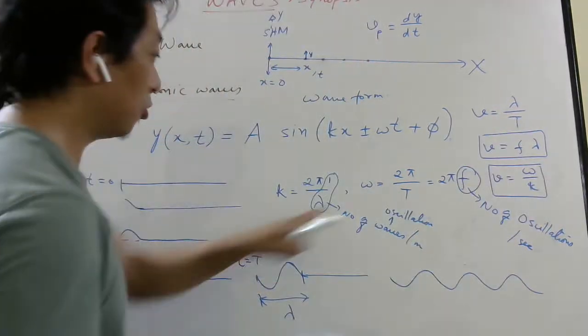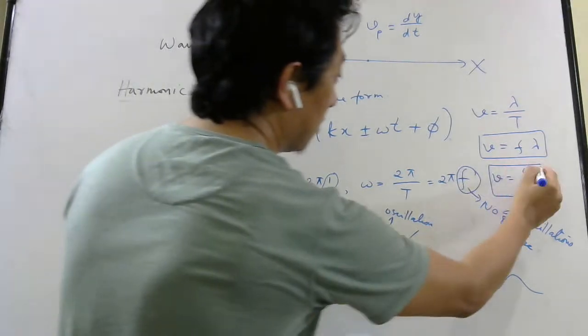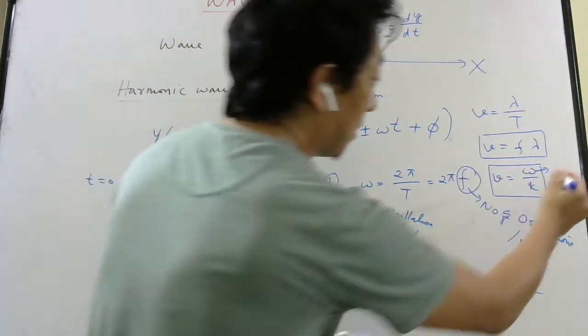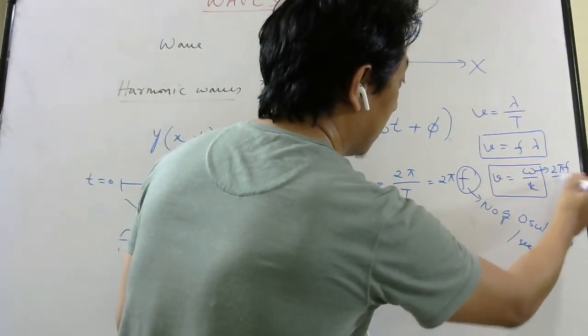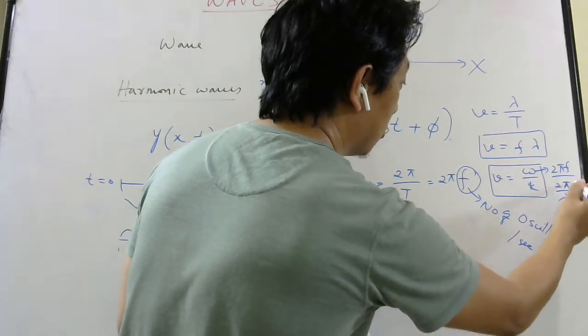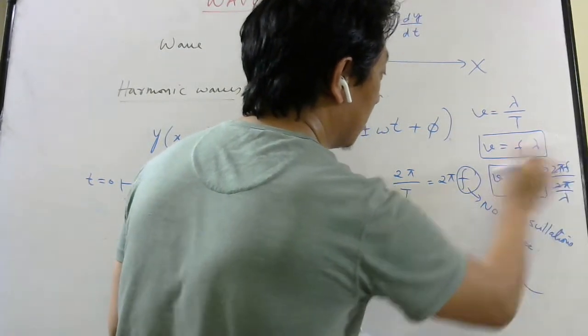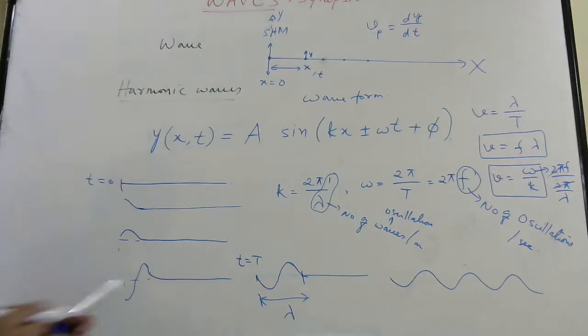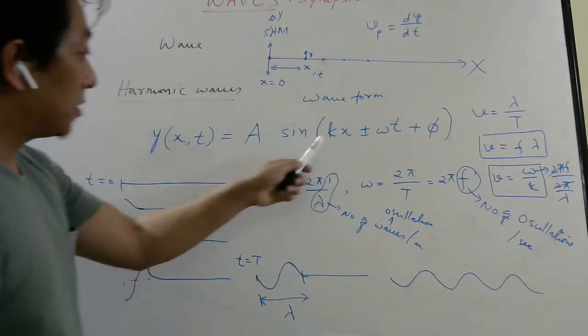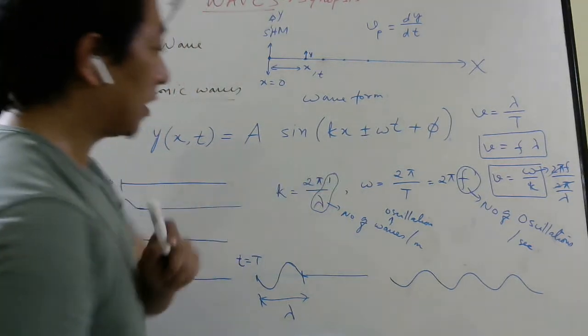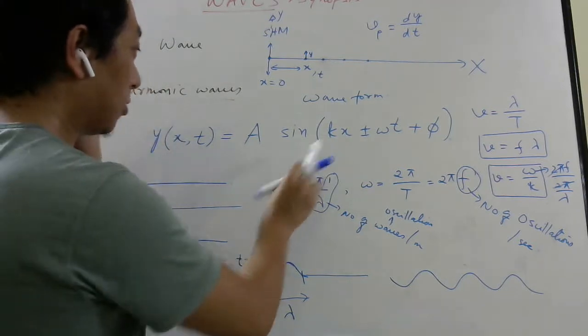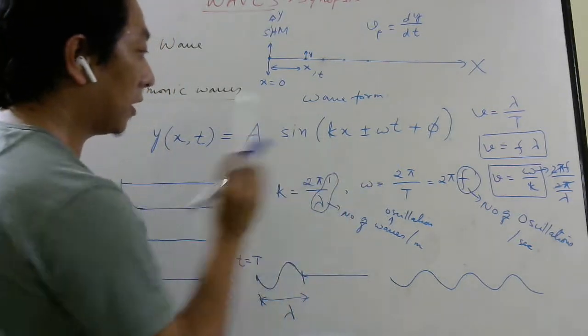Okay. Check once. Omega is what? 2 pi f. So omega is 2 pi f, right? K is what? 2 pi by lambda. So 2 pi will cancel, lambda will go up, same formula you will get. Fine. So K is called wave number, or actually K is called angular wave number, omega is called angular frequency.